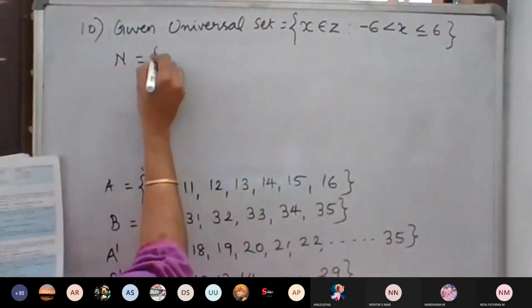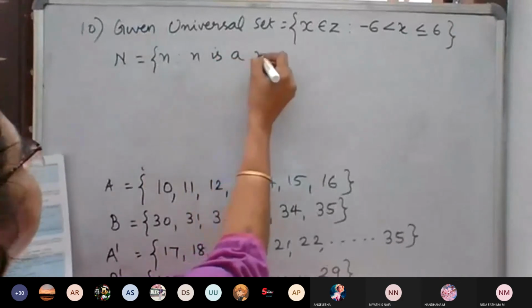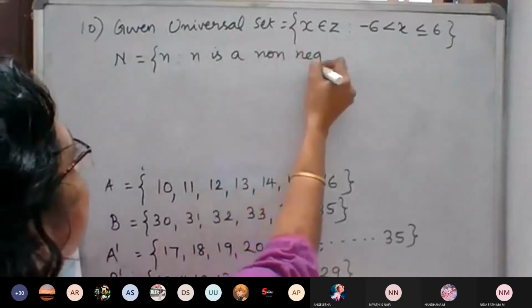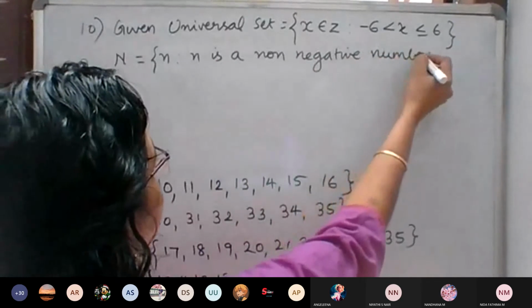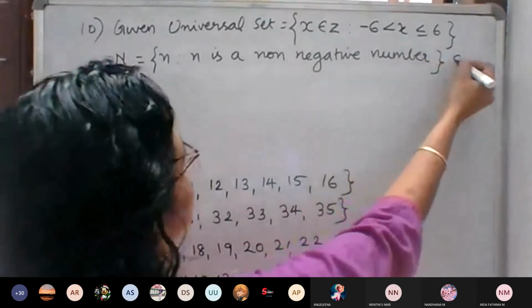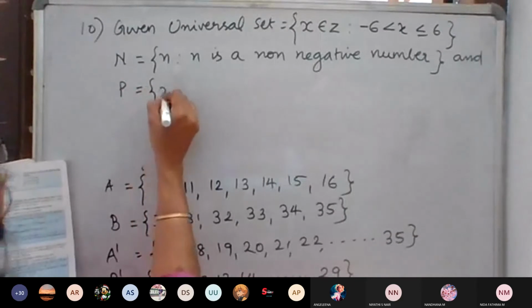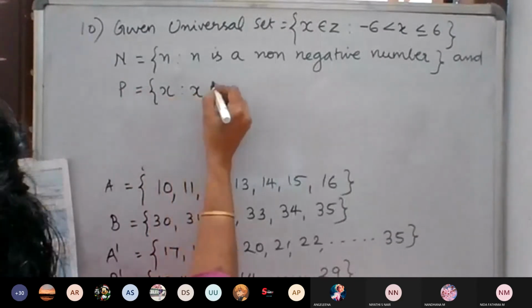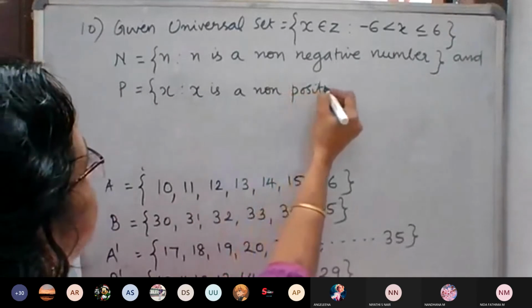N is given as the set of all n such that n is a non-negative number. And P is equal to the set of all x such that x is a non-positive number. Find.